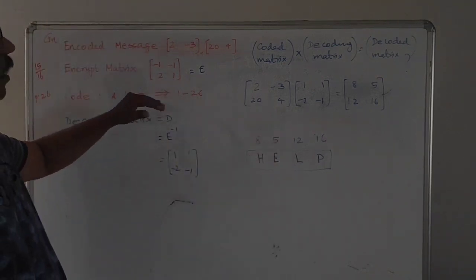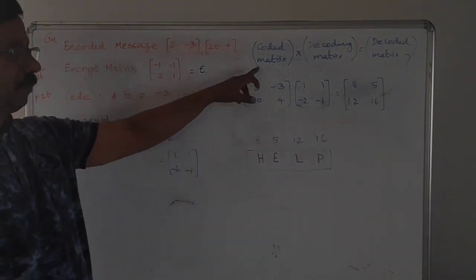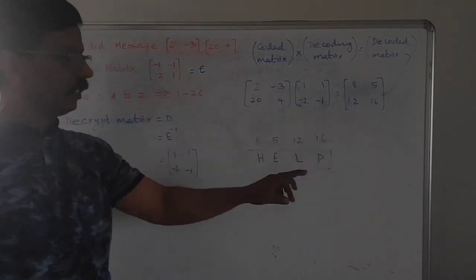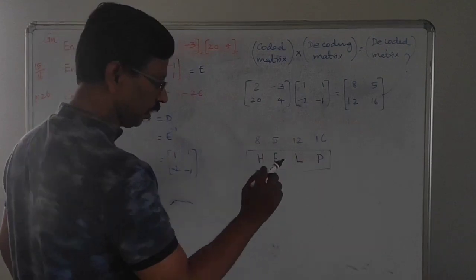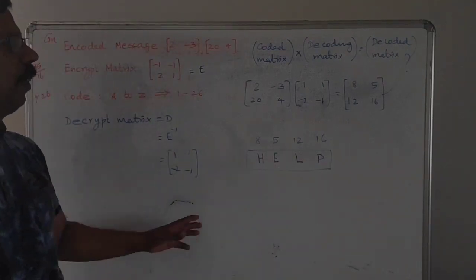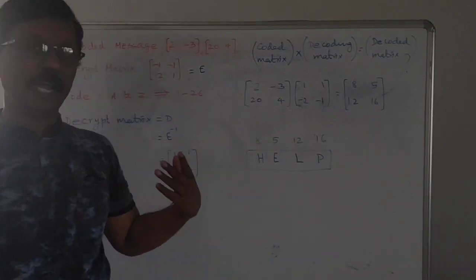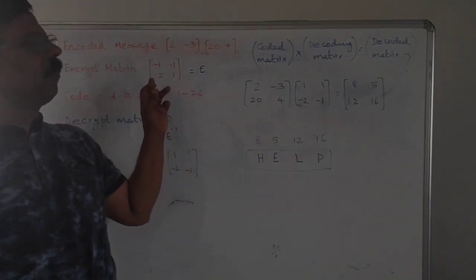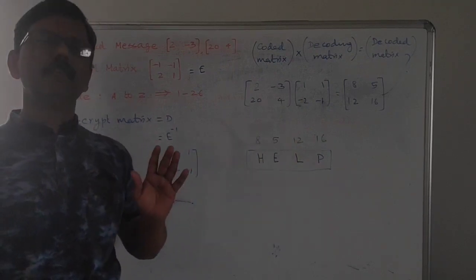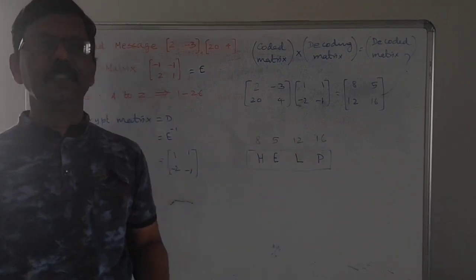Likewise, we can convert a coded message into a decoded message. This is the result we need to find. That's all. With this we have only one problem. The other practice problems I will give later. With this problem, this first exercise is over. Then we will continue with the next exercise in the next class.